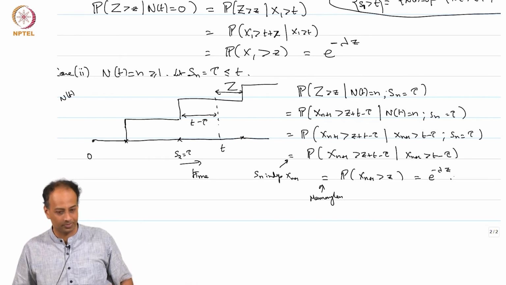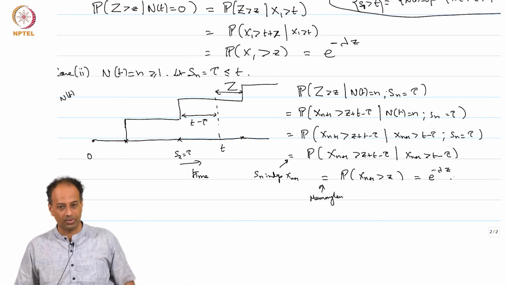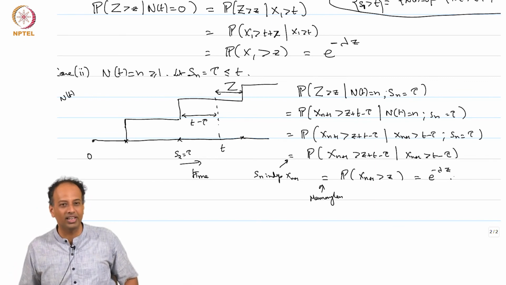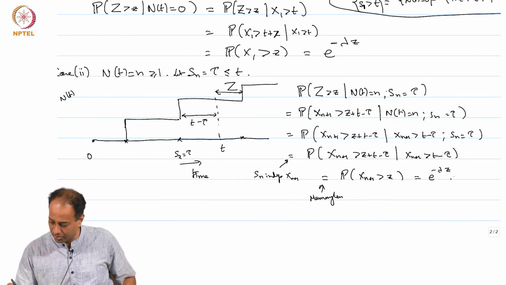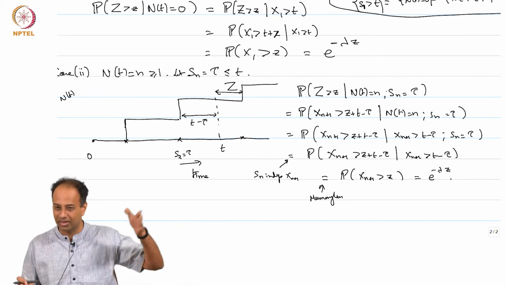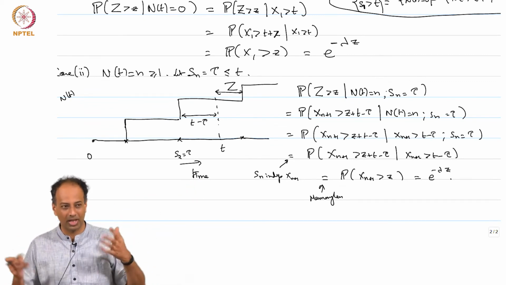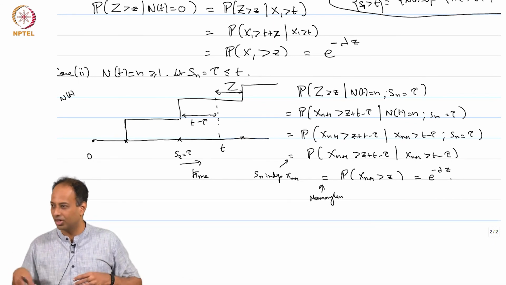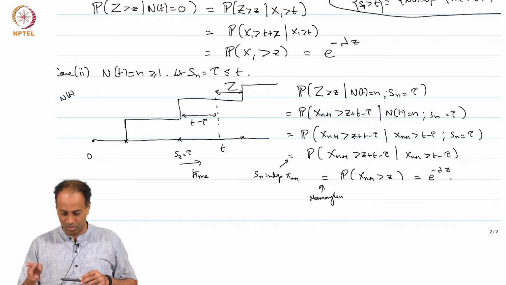Also, conditioning on N(t) equal to n drops off. Nothing would change if you were to condition on N(t) equal to n and N(t prime), for some t prime before t, equal to n prime and all that; it will still drop off. You can rework all this to prove it.